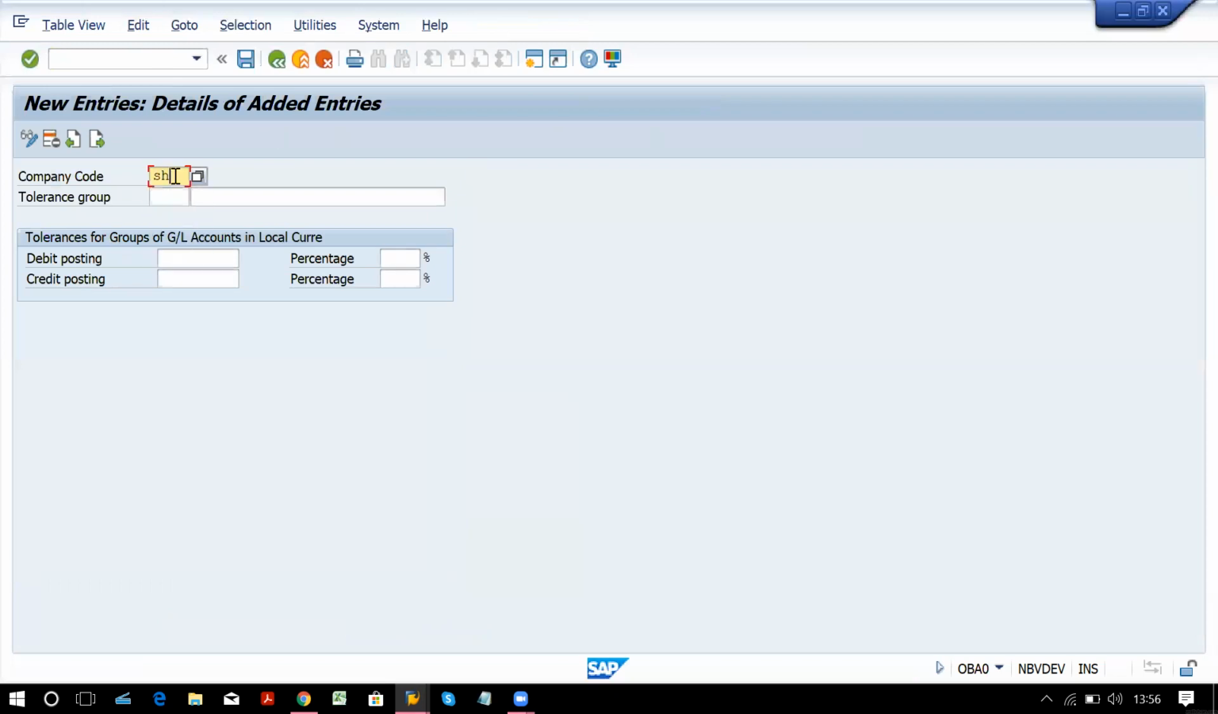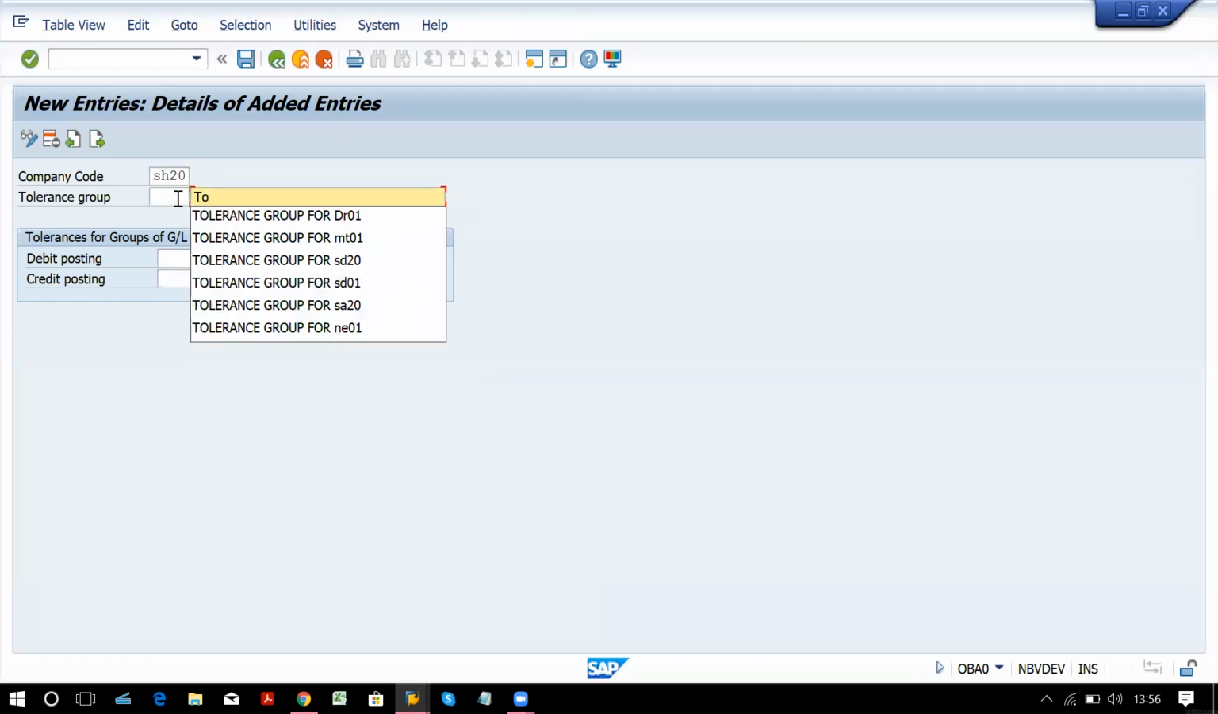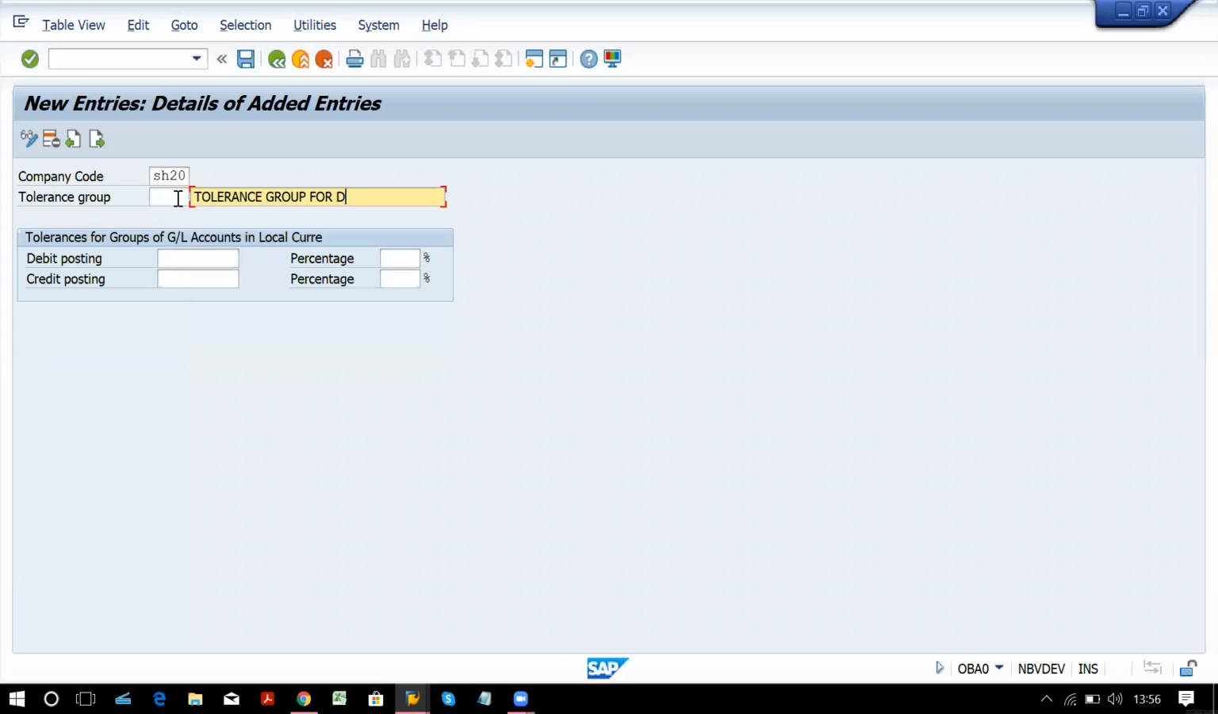Give your company code. The tolerance group field will be blank. And you have to give the name, that is tolerance group for SH20. Okay. Now save this.